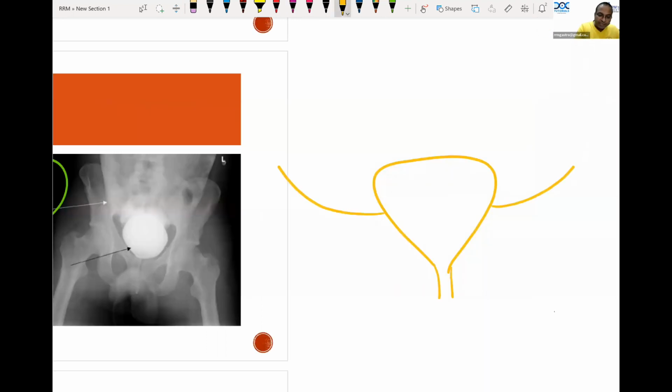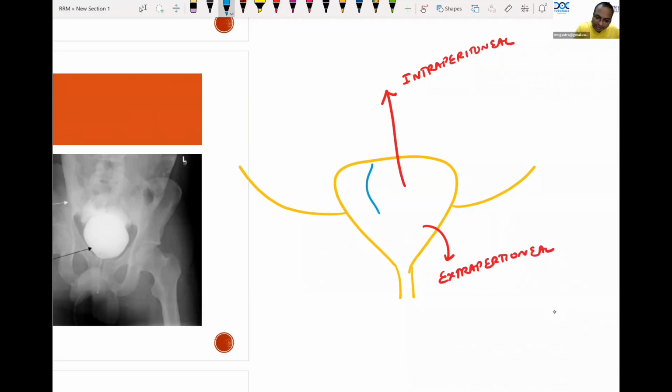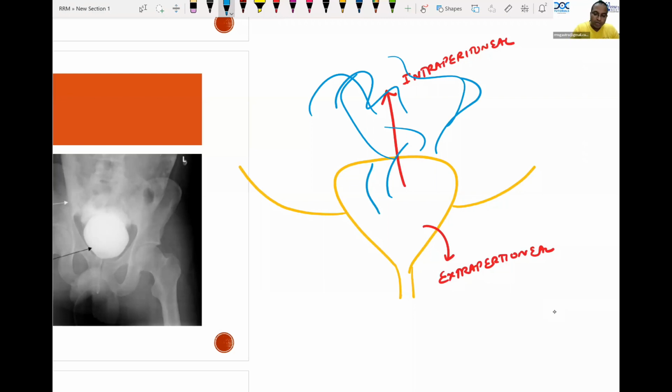There are two types of bladder injuries you should know here. One is intraperitoneal rupture of bladder, another is extraperitoneal rupture of bladder. Intraperitoneal means the urine coming out will go into the peritoneal cavity and cause uremic peritonitis. The most common cause of intraperitoneal rupture of bladder is iatrogenic. When doing some surgery, the gynecologist or the surgeon injures the bladder. That is the most common cause of uremic peritonitis.